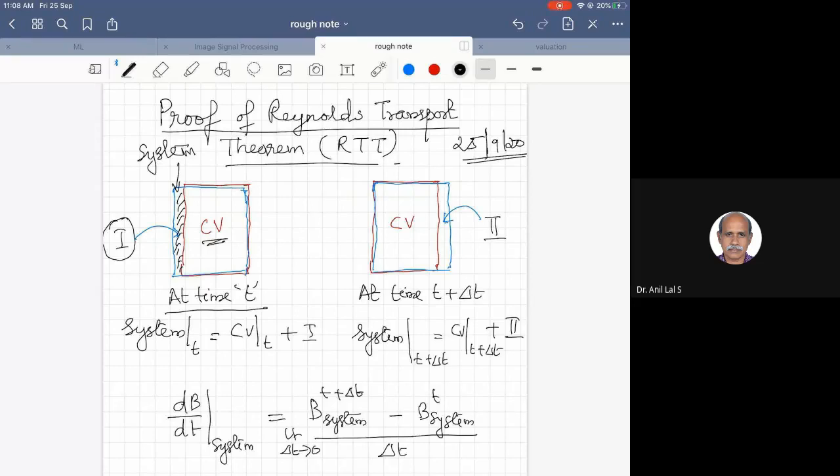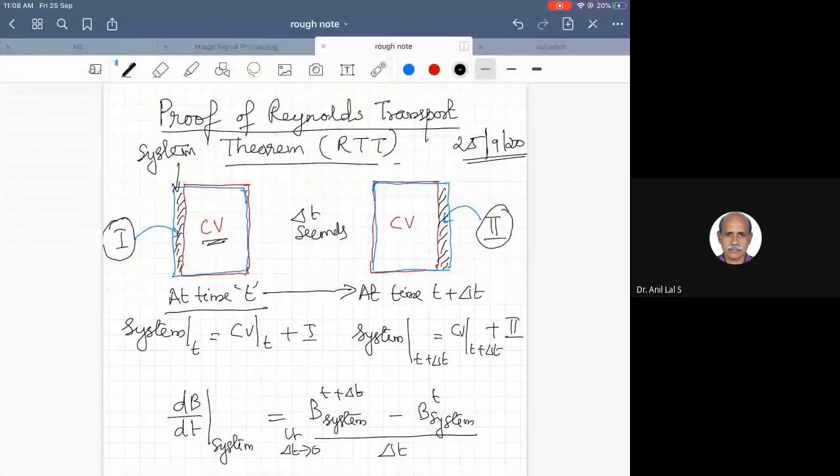And we are now looking at the change during a time step delta t seconds. As time changes from t to t plus delta t, the control volume remains at the same location, whereas the system is in motion. So the system changes a bit, and has an infinitesimal difference with the control volume that is denoted by the shaded region, region 2.